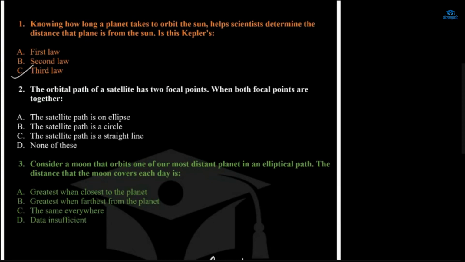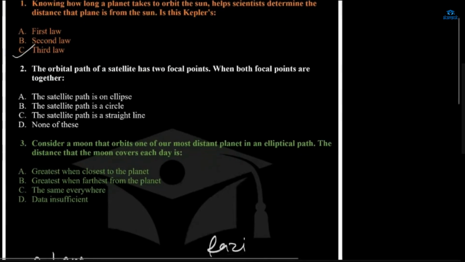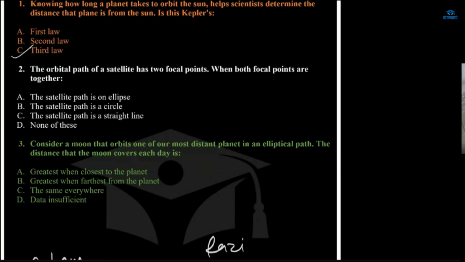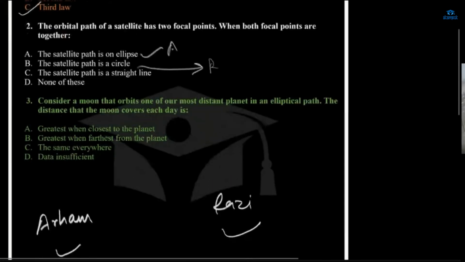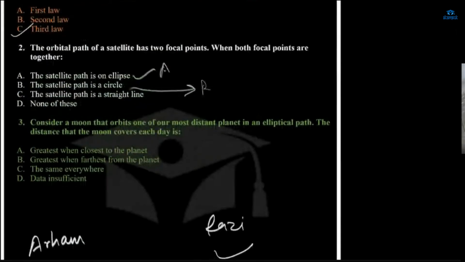Now, the orbital path of a satellite has two focal points. When both focal points are together, the satellite path is: an ellipse, a circle, a straight line, or none of these? I think circle. Ma'am, I think ellipse. You think ellipse? I think circle, option B. Amelia also thinks ellipse. Arham, you are selecting ellipse, and Razi is selecting B, right?